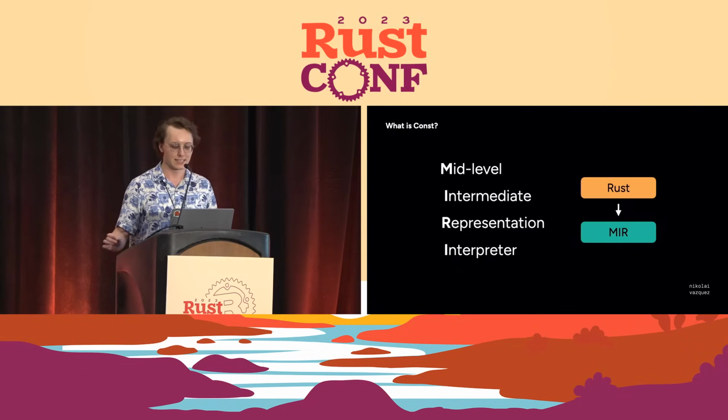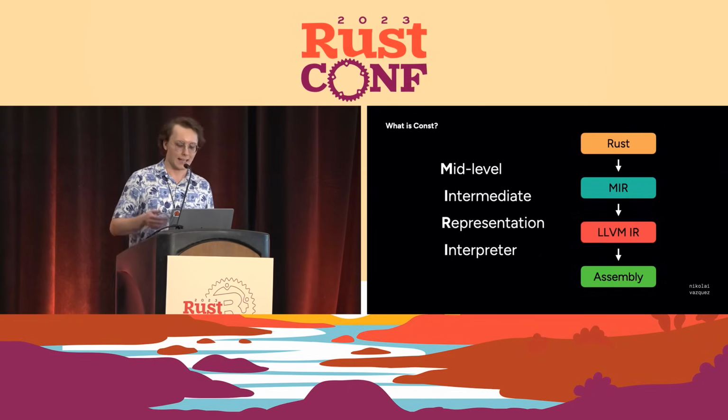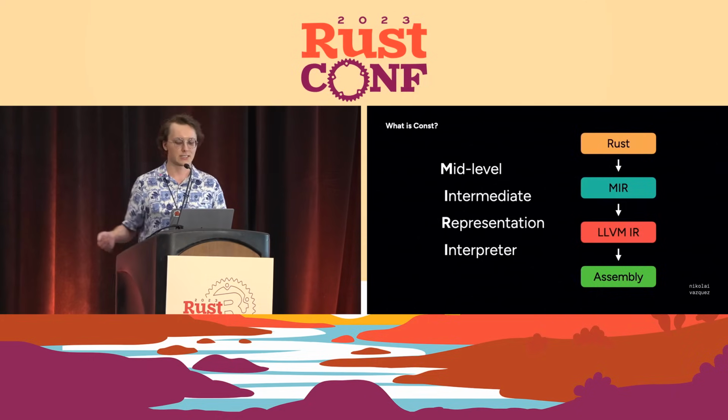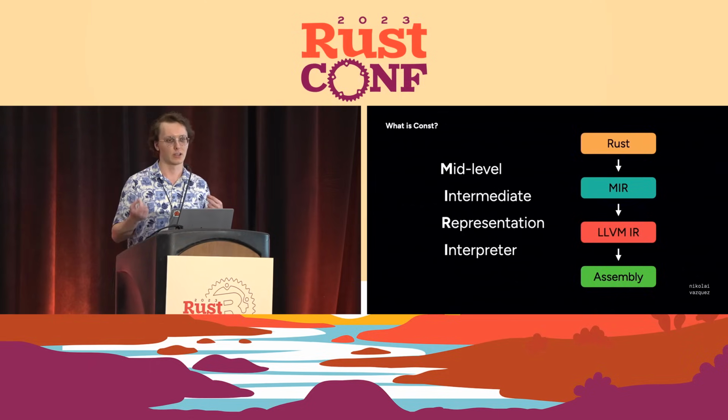What that means is that Rust gets converted to this representation that is easier for the compiler to deal with. And it's easier to evaluate because it gets all the semantics and it doesn't need to do extra work that the rustc front end already did. This is very similar to how a lot of languages work. MIR then gets converted to LLVM IR. This is the same way that Swift works, where Swift also has an intermediate representation that gets converted to LLVM IR, and then that gets converted to machine code.